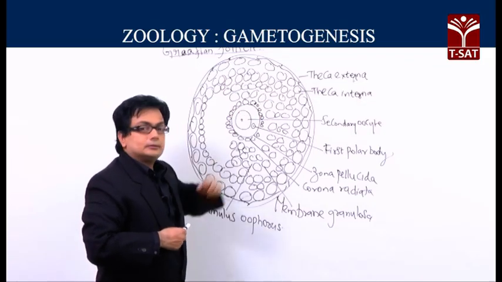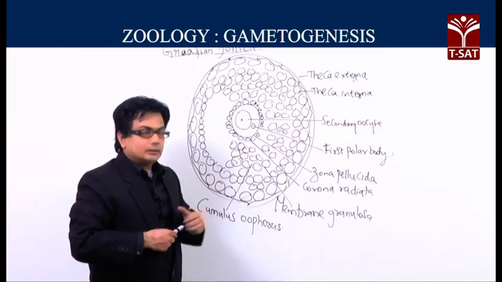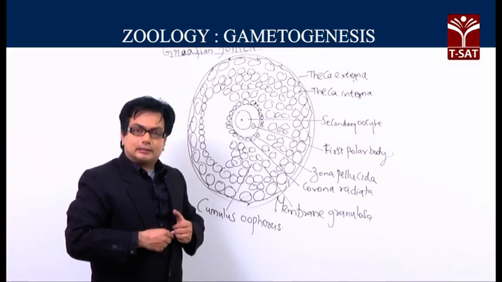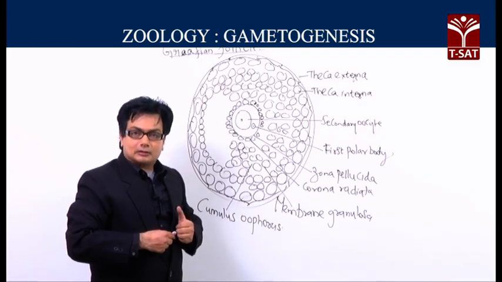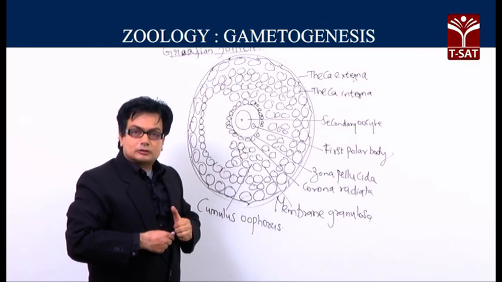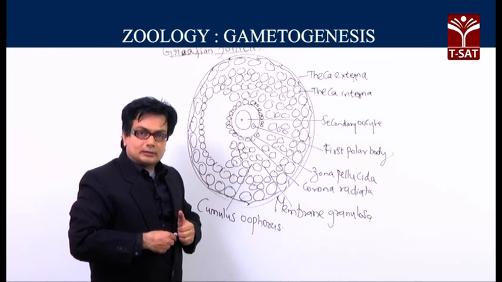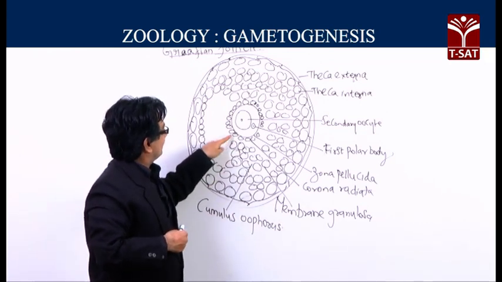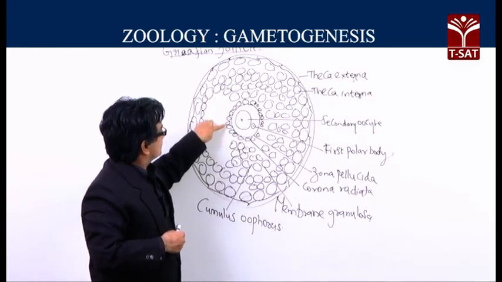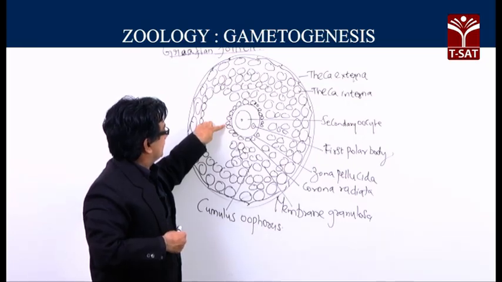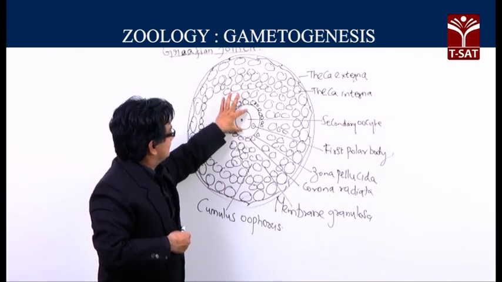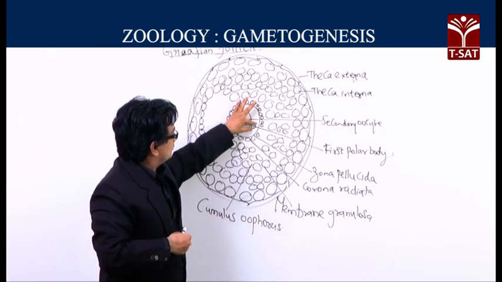The theca externa, the outermost covering, and the second one, theca interna, which is endocrine, and will be releasing the estrogen, the steroidal hormone, the female sex hormone, and that is followed by a layer of the membrana granulosa comprising the granulosa cells, and then we have this fluid filled space, which is called the antrum, and then this group of cells called the corona radiata resting on zona pellucida, the perivitelline space, and here is the secondary oocyte and the first polar body.